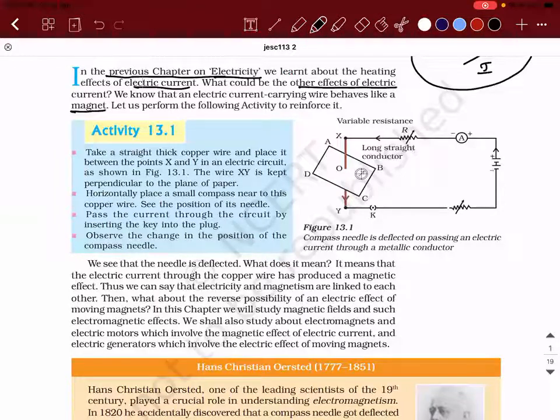You need to take a straight, thick copper wire and place it between the points X and Y. There is a copper wire. You're able to see a brown color wire, right? In that brown color wire, you connect it through a rheostat to a battery. The wire XY is kept perpendicular to the plane of the paper. Horizontally place a small compass near the copper wire.